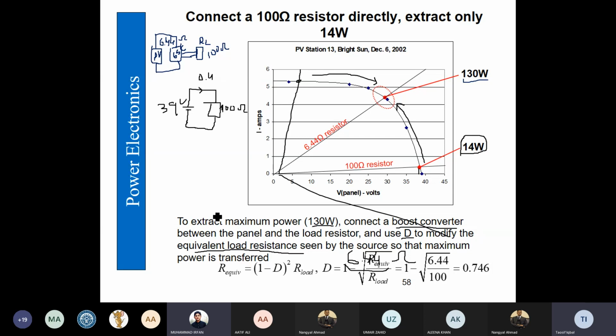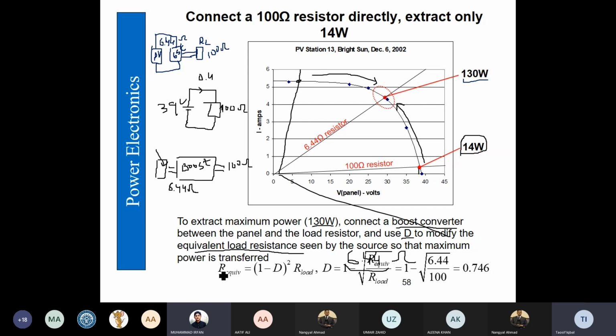So what we are now going to do is connect a boost converter between the load and the PV panel, so that the equivalent resistance on the input side of the boost converter becomes a smaller resistance, 6.44.